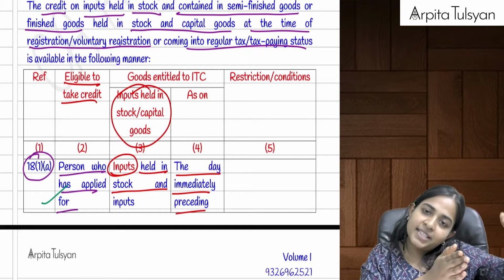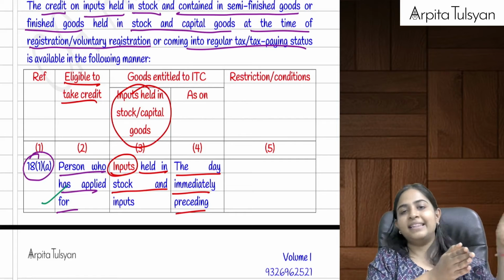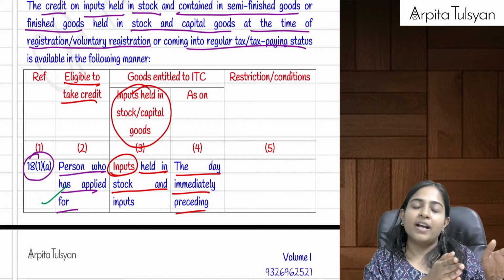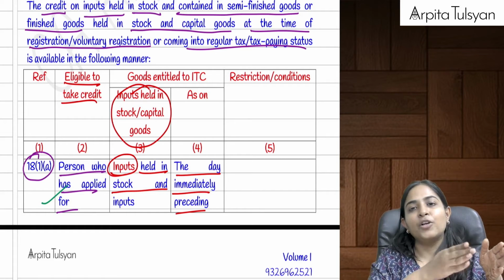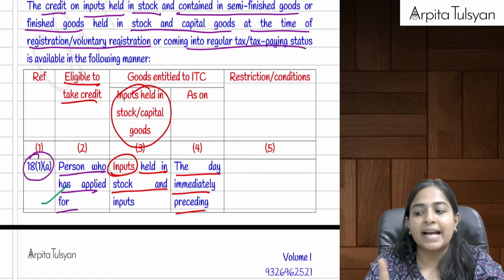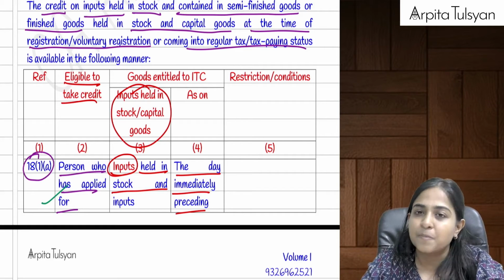Okay, if you have purchased any inputs before that, then that ITC you cannot take. But whatever purchases you have done in the last 1 year, for that you can take the input tax credit. Okay, but just remember, ITC on services and ITC on capital goods is not available in this particular case.